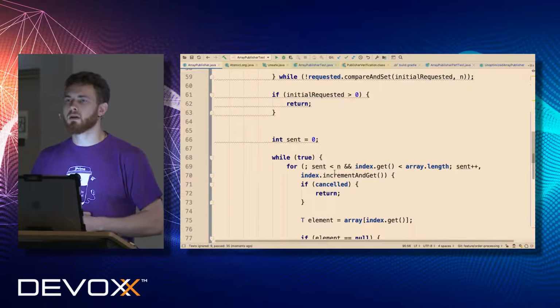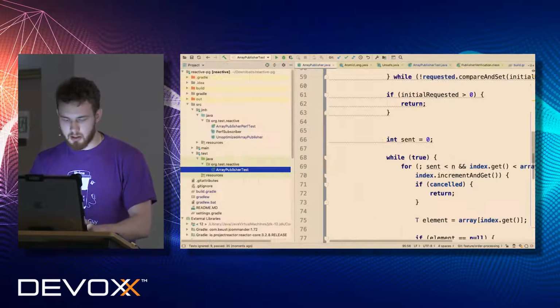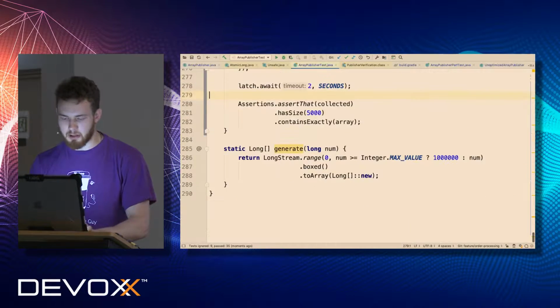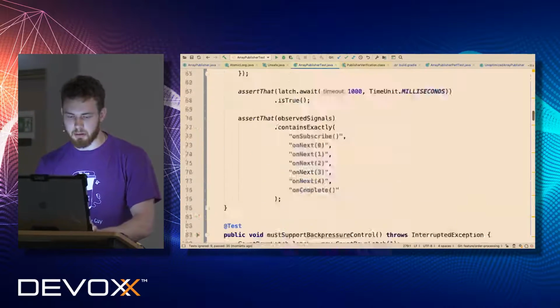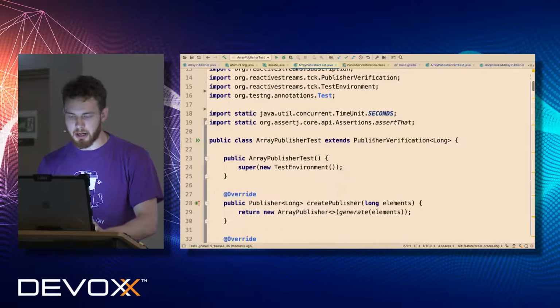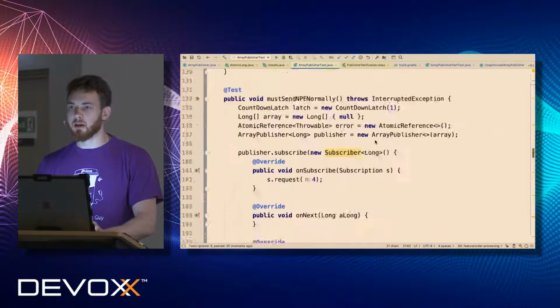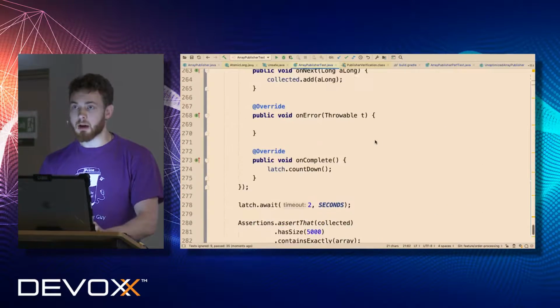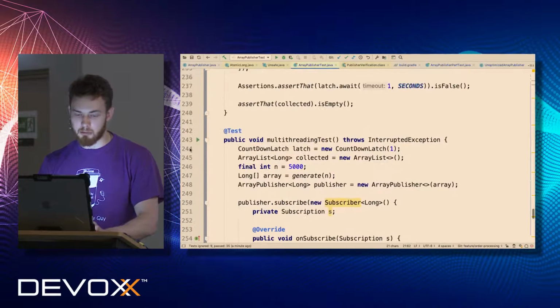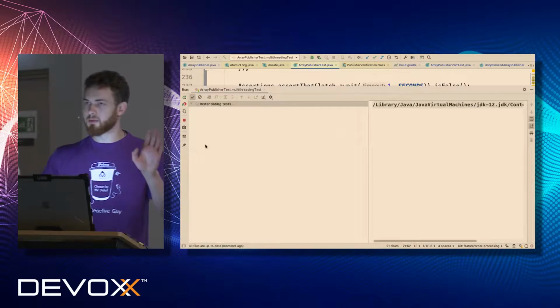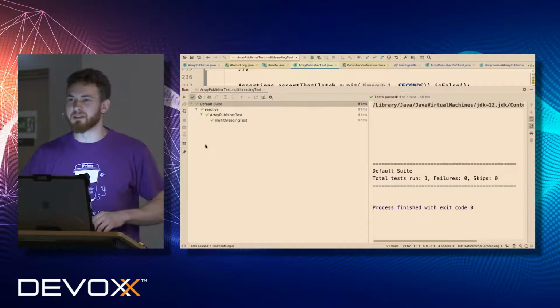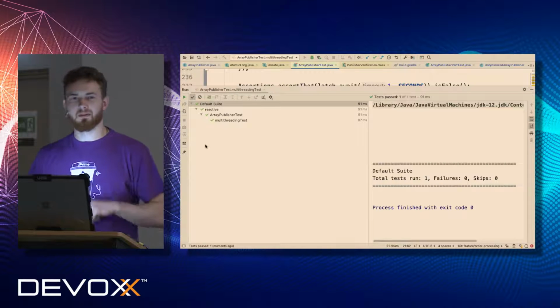Which one? Yeah, we have it. We still have it. I'm running this test at the same time. So by running the whole test suite, I'm running the tests from TCK along with the others, so I have all of them. So yeah, I can rerun it to make sure that it's proper. Yeah, all good?